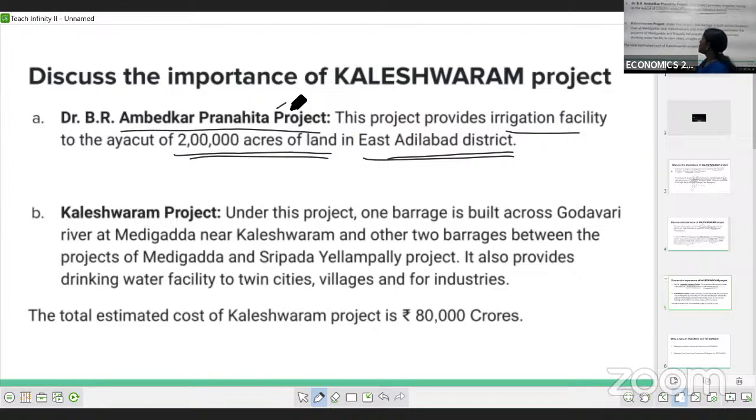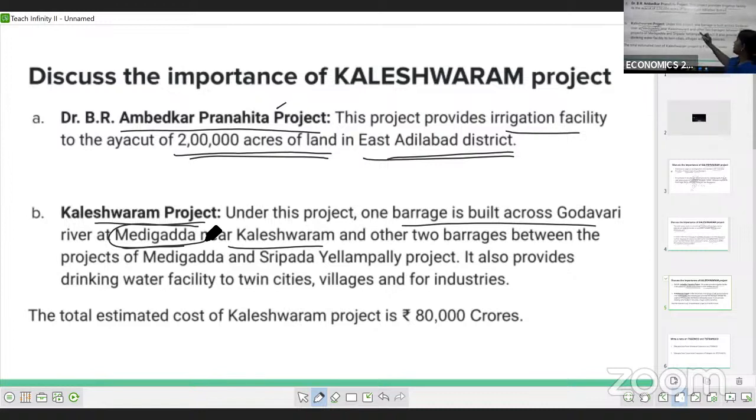The next is the Kaleshwaram project. As a part of this Kaleshwaram project, they decided to build a barrage across the Godavari river. At which place in the Kaleshwaram? At the place of Medigadda. The place name is Medigadda, and it is near the Kaleshwaram.